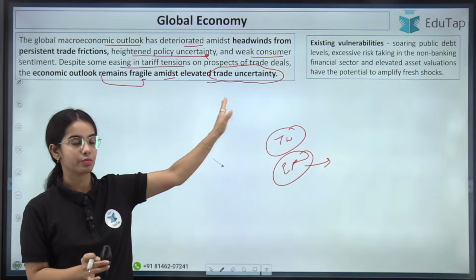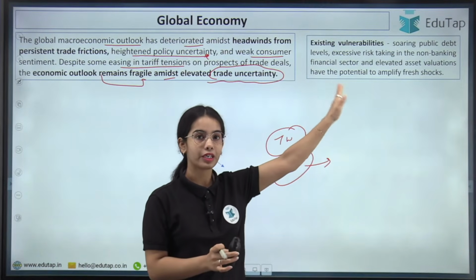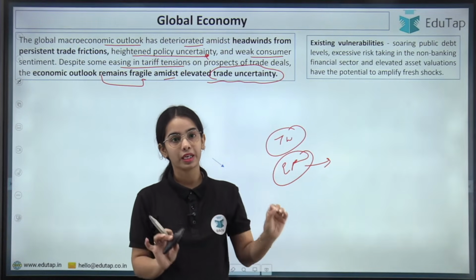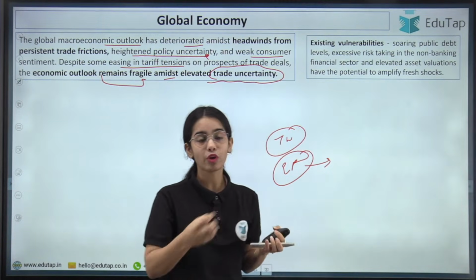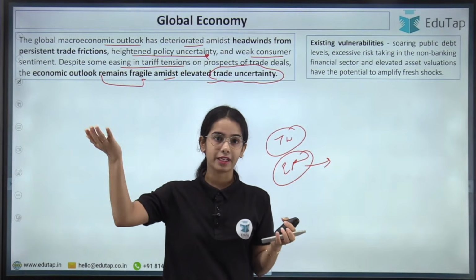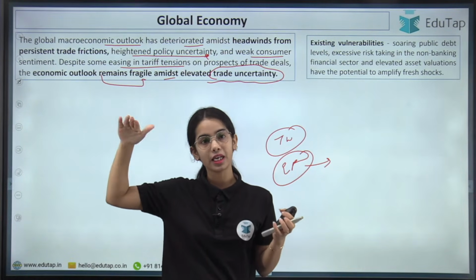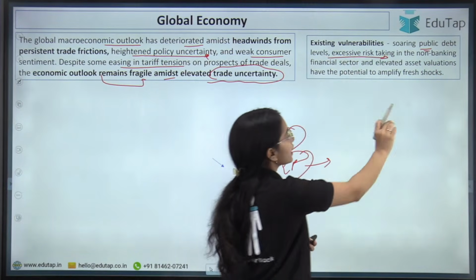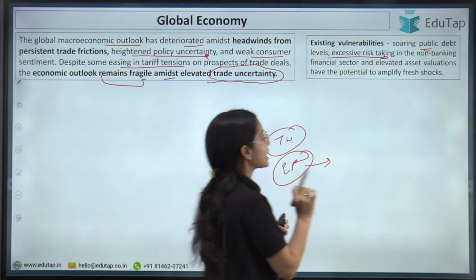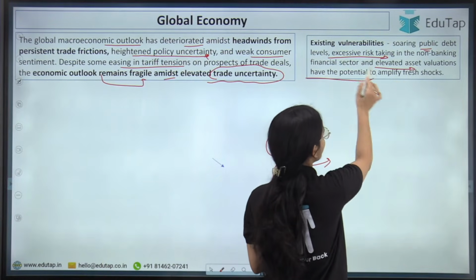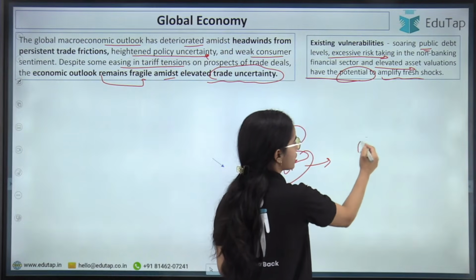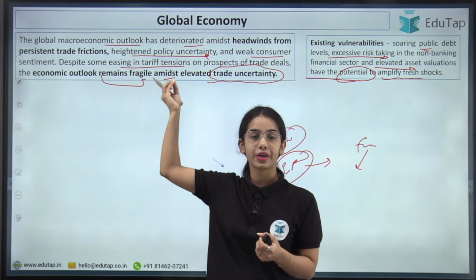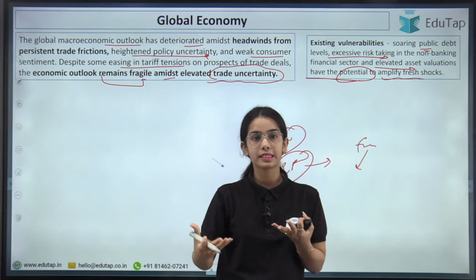And these fresh issues of trade problems, trade uncertainty and economic policy uncertainty are interacting with the existing vulnerabilities. The existing problems are increased public debt levels. At the global level, many countries have huge public debt levels, due to which it is becoming a problem. There is excessive risk taking in the non-banking financial sector, and elevated asset valuations have the potential to amplify the fresh shocks. The fresh shocks are the trade uncertainty, the trade friction, and the economic uncertainty that is present.